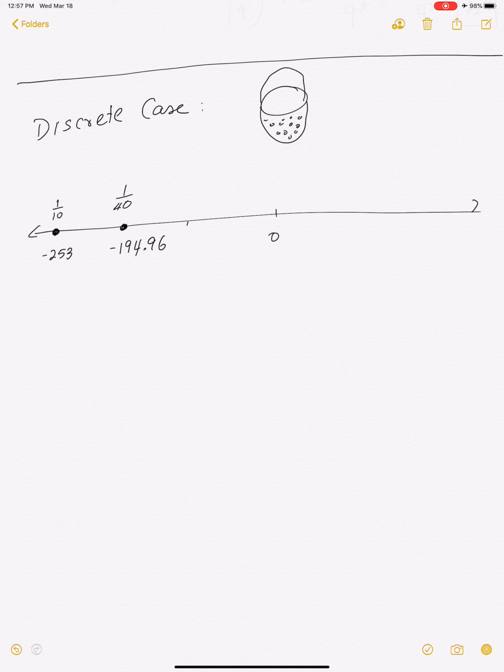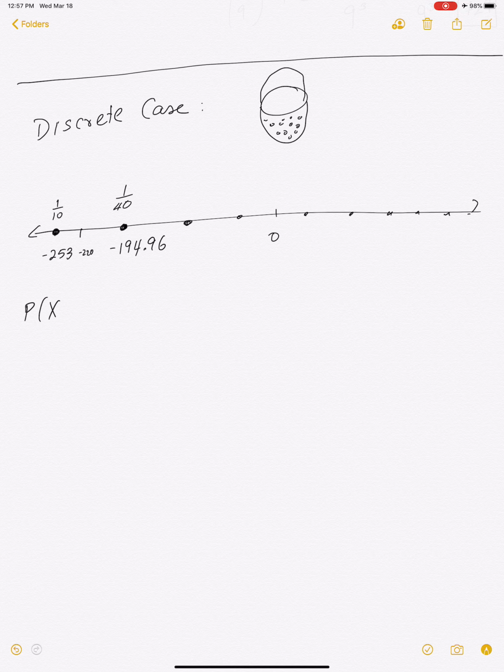So you're going to different places and putting a bunch of gold pellets here and there, and the total weight of all of these gold pellets adds up to 1. And what these weights of gold pellets at the different places represent is the probability mass function. So for example, over here at minus 220, there's no gold pellets, so the probability that the random variable equals minus 220 is 0.